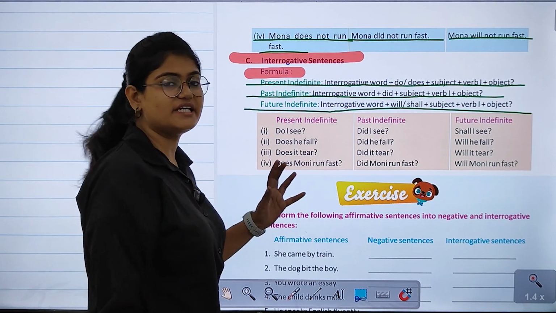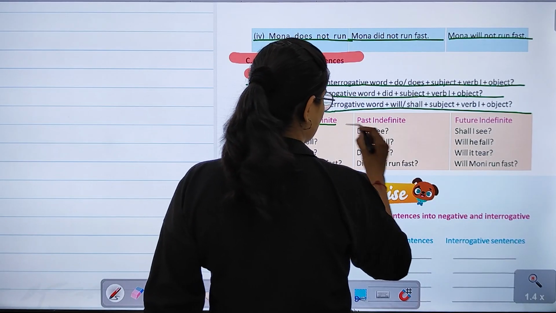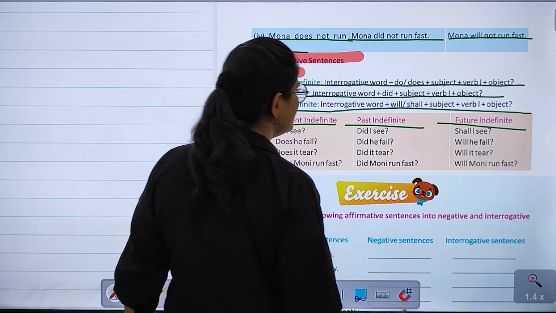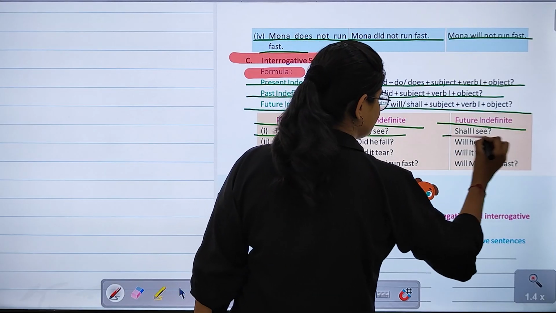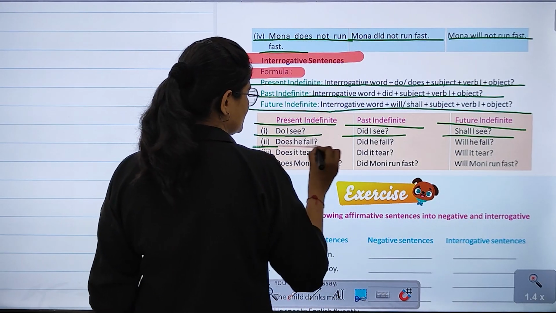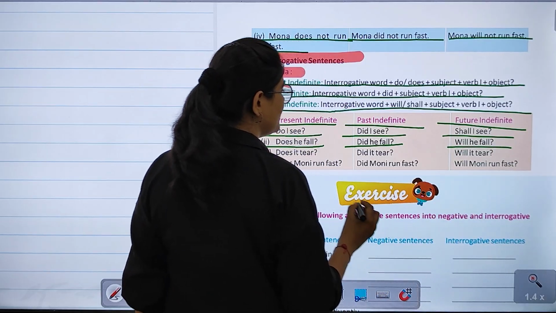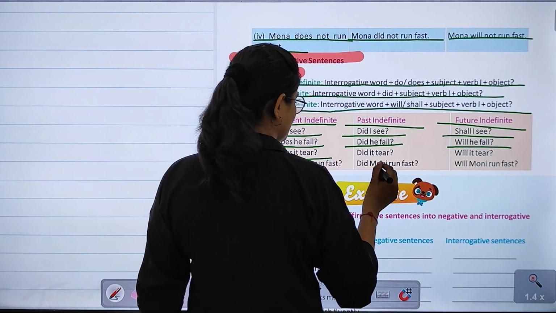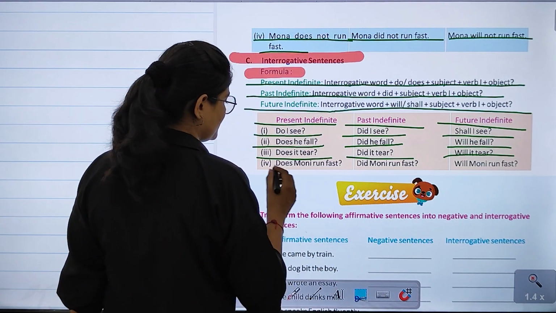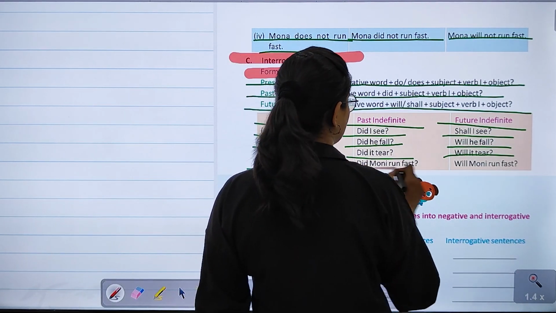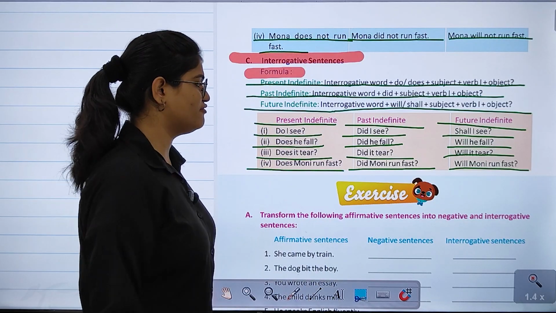Let's have a look at the examples of the following. So present indefinite, past indefinite, and after that the future indefinite. Do I see? Did I see? Shall I see? Does he fall? Did he fall? Will he fall? Does it tear? Did it tear? Will it tear? Does Mona run fast? Did Mona run fast? Or will Mona run fast?